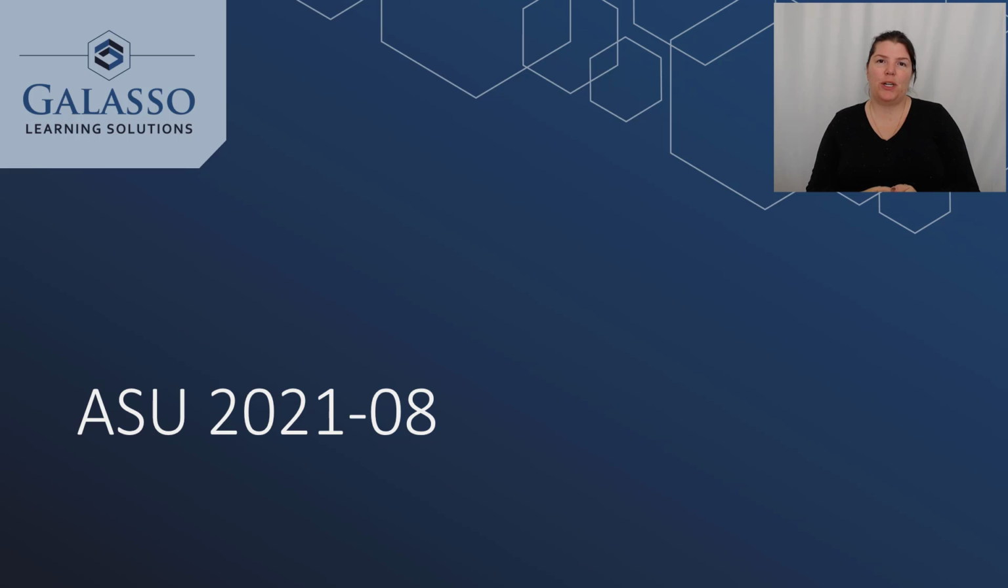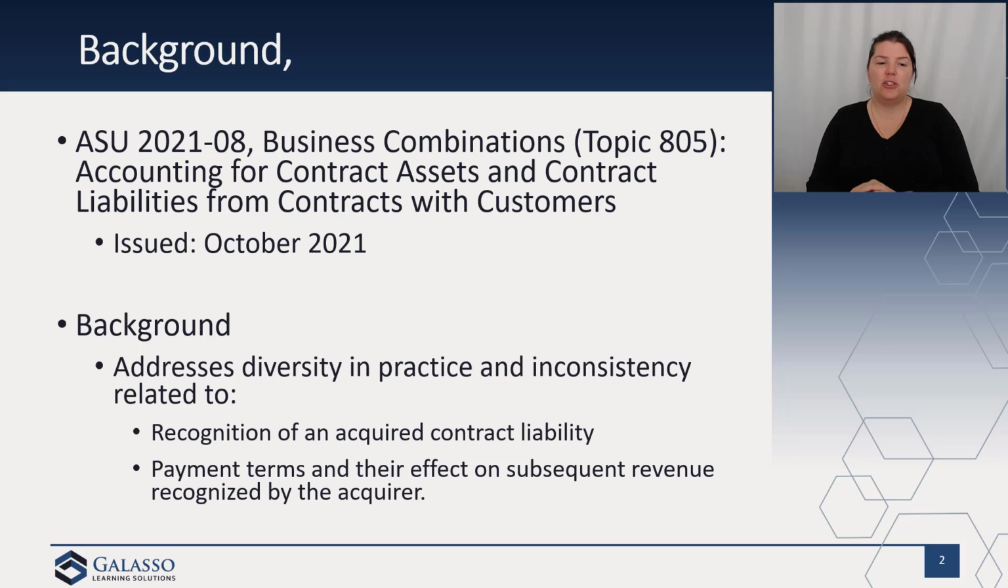ASU 2021-08 addresses a question that was brought up when Topic 606 became effective. A lot of times you update a particular standard, but sometimes the relationship between that and other standards is what gets called into question, which is exactly what we see here. ASU 2021-08 is related to business combinations, and in particular, how do you account for contract assets and contract liabilities from contracts with customers?